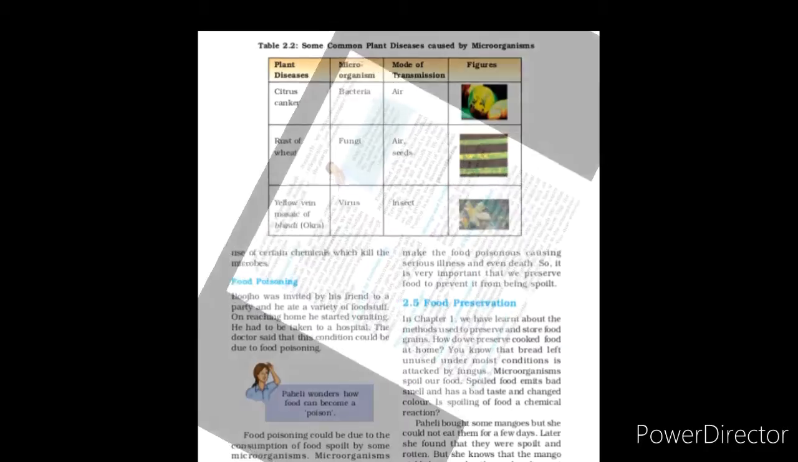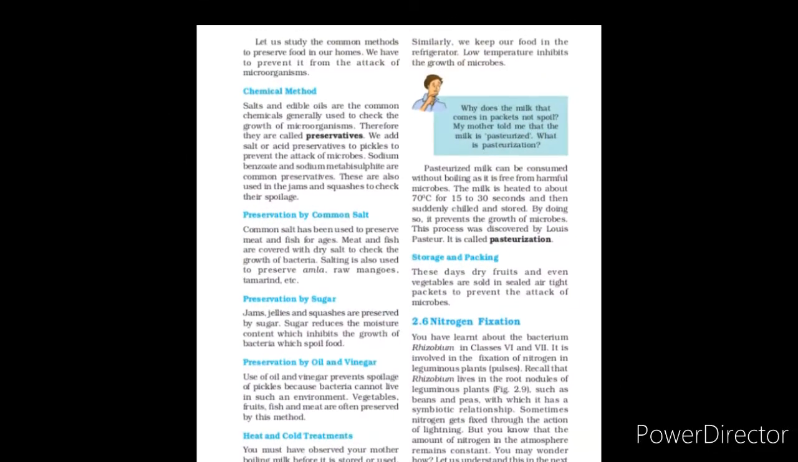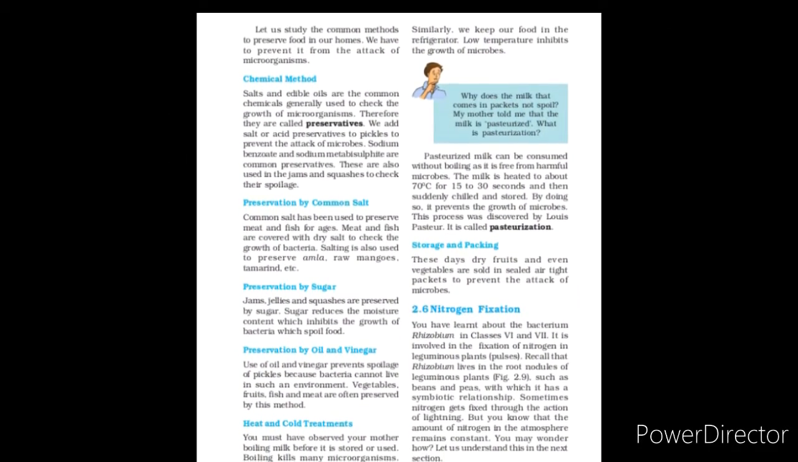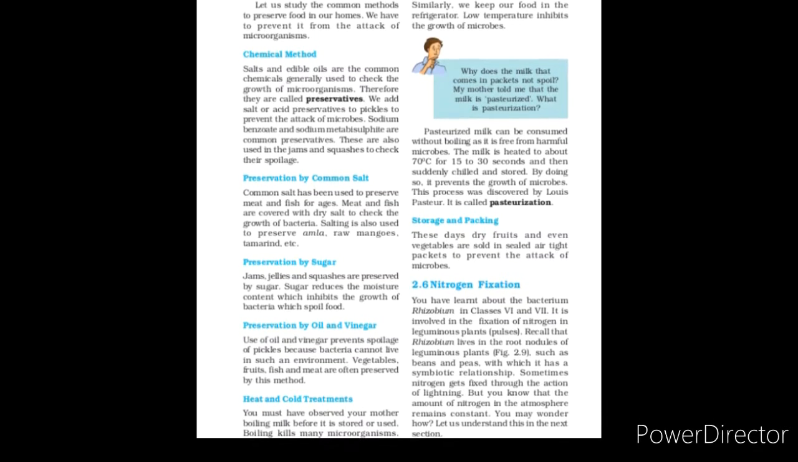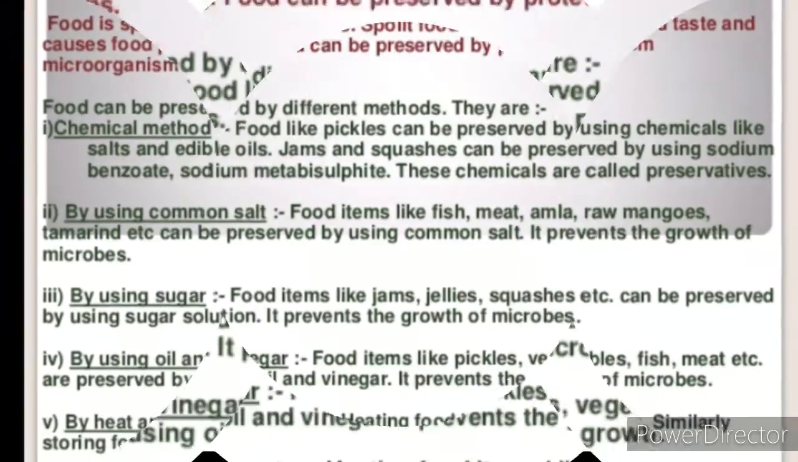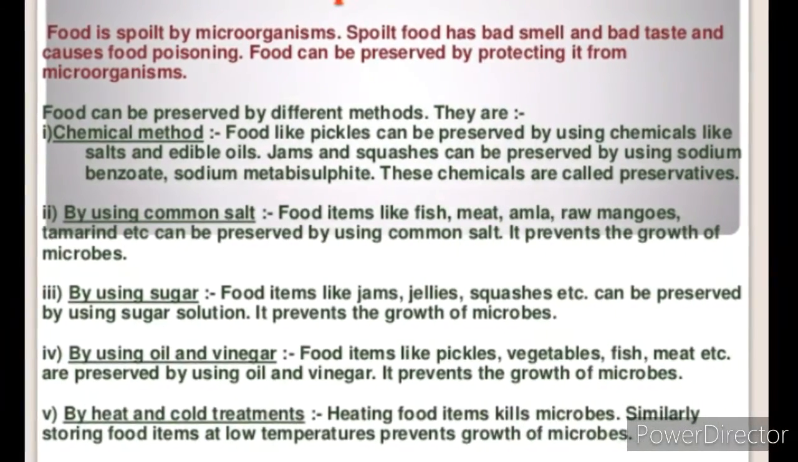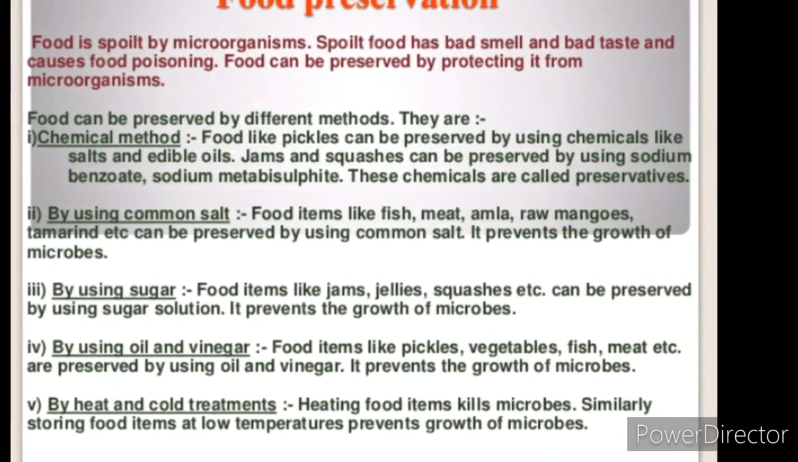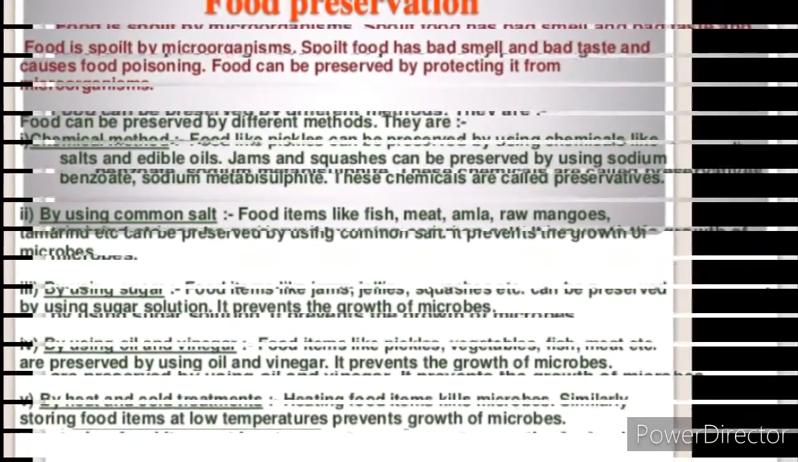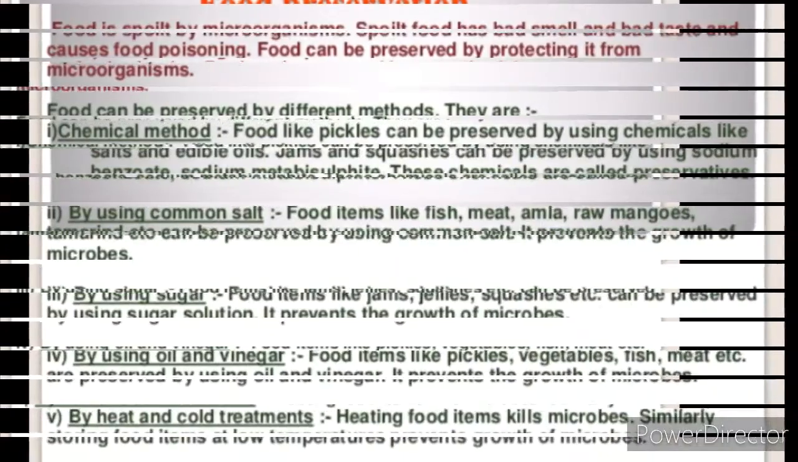So how can we preserve our food? There are some methods that can be followed to preserve our food safely. The first one, chemical method. Salt and edible oils are the common chemicals generally used to check the growth of microorganisms. Therefore, they are called preservatives. We add salt or acid preservatives to pickles to prevent the attack of microbes.